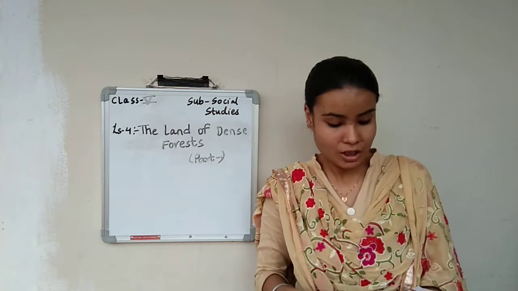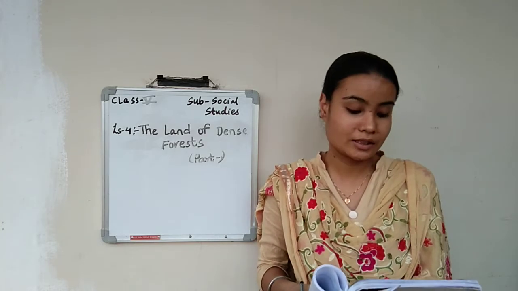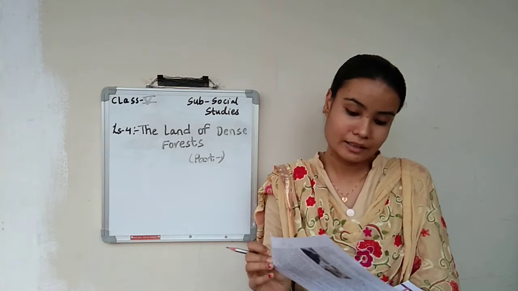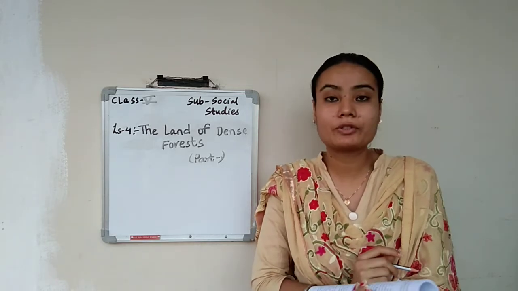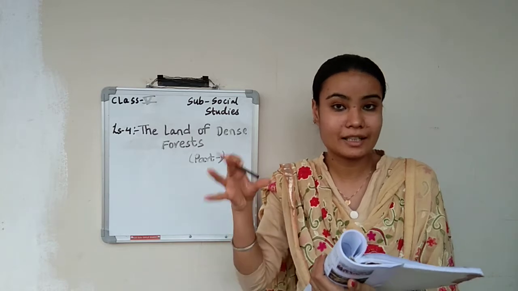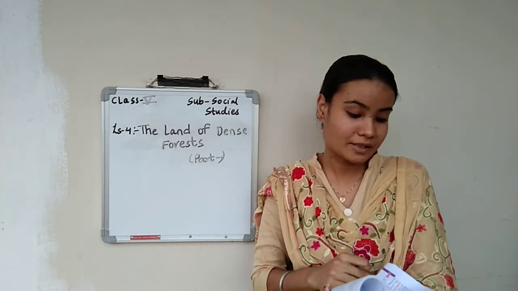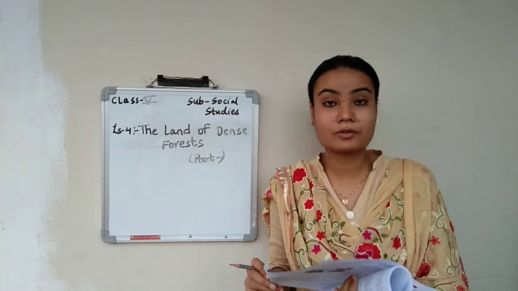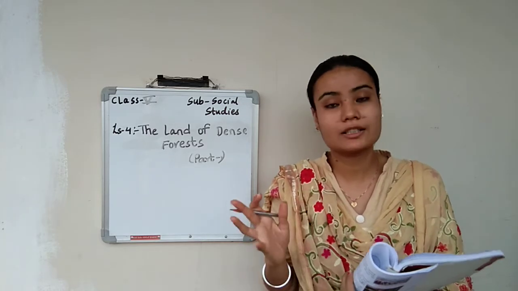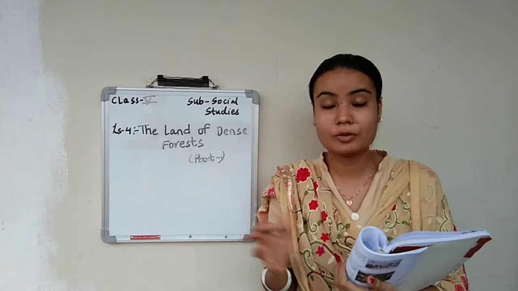Is that clear, children? So for today this much is enough, and in our next session I will read about the life of the people, like what type of people live in that country. So for today this much is enough. You read the lesson once or twice, and then afterwards watch my video, because unless and until you read the lesson, you won't get my video.